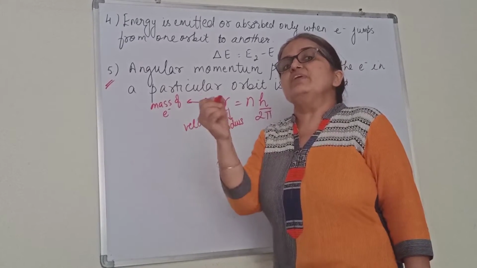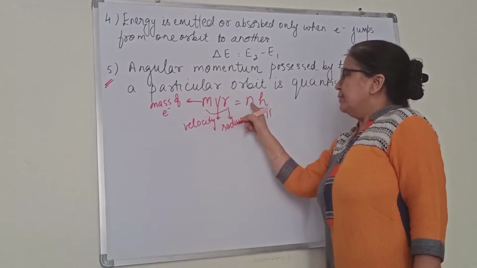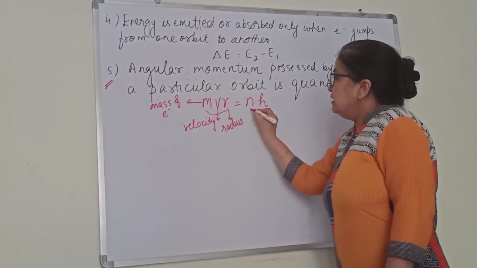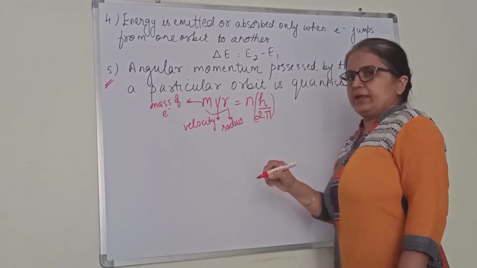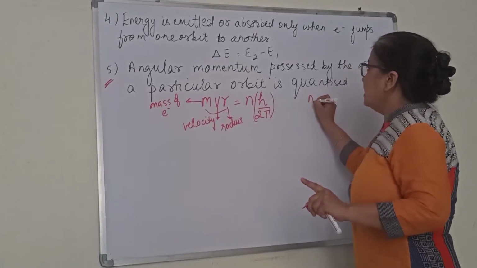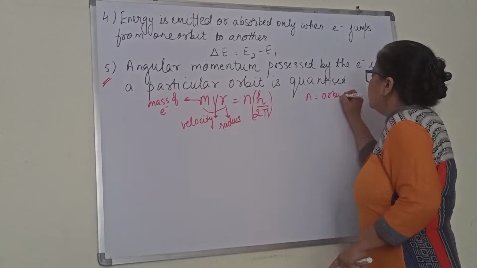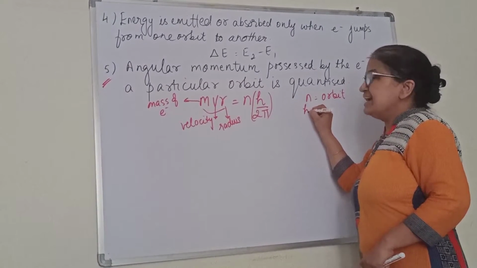So each orbit will have a fixed value for angular momentum. Angular momentum can have integral multiples of h by 2 pi, a whole number multiple. You can also say n is the orbit. Now what is h?